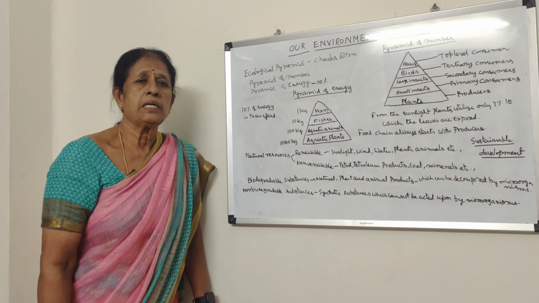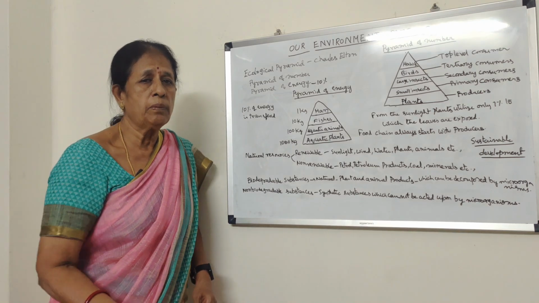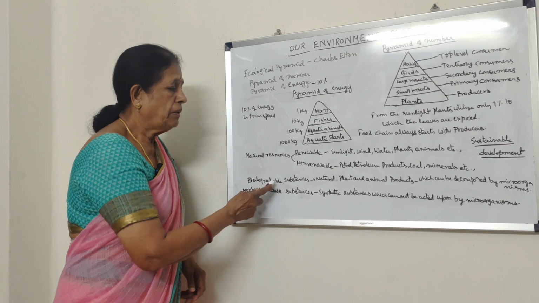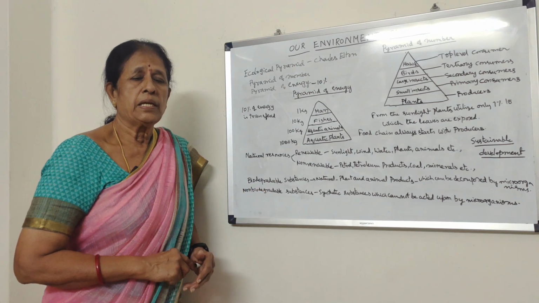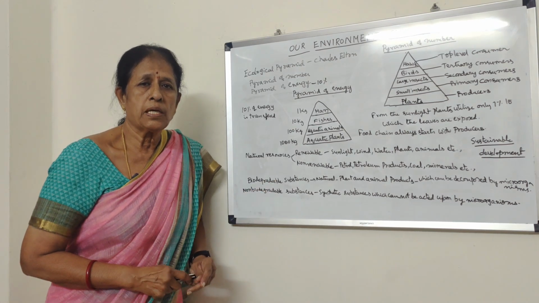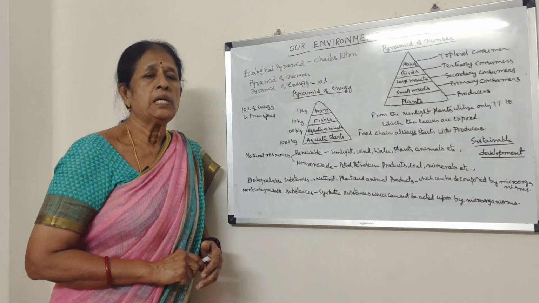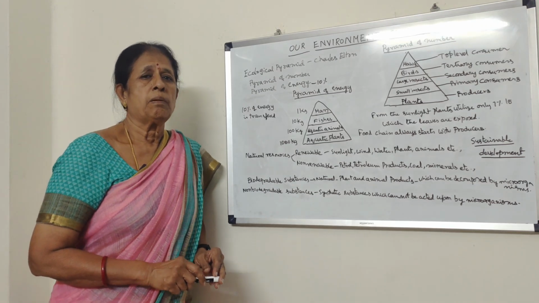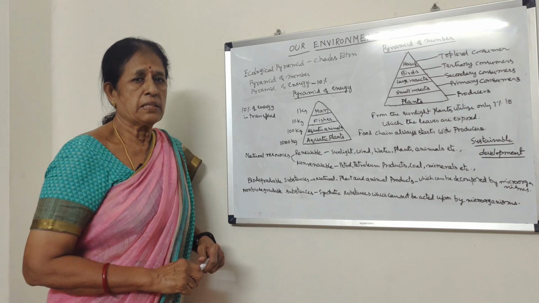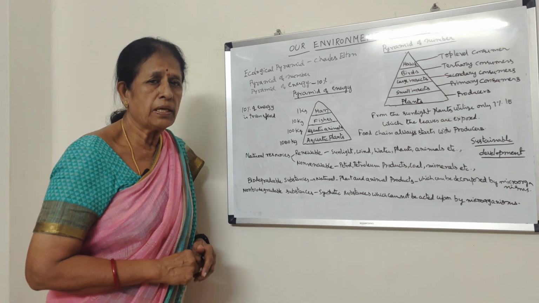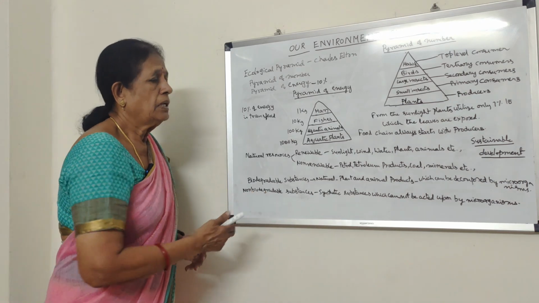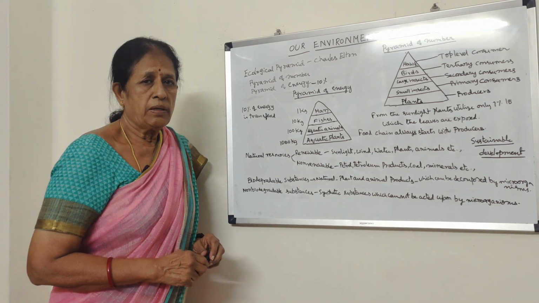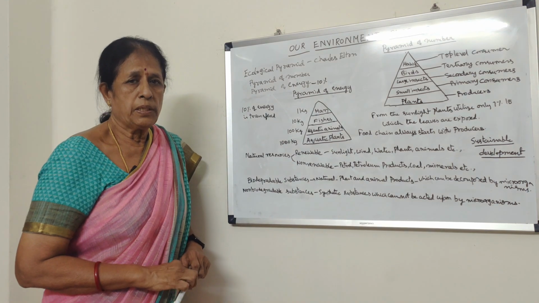It takes hundreds and thousands of years for them to mix up with the soil. But biodegradable substances can be acted upon by microorganisms, they can be decomposed, and they can be reused in the form of compost and natural fertilizers, and they mix up with the soil very quickly. But non-biodegradable substances cause a lot of harm to the environment, leading to so many problems.